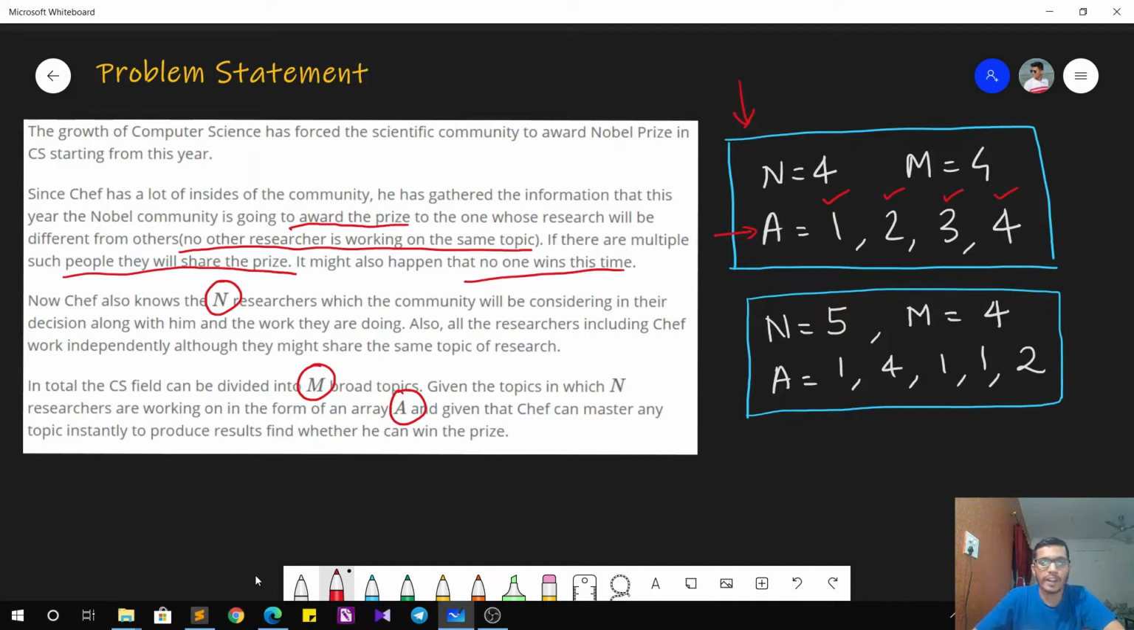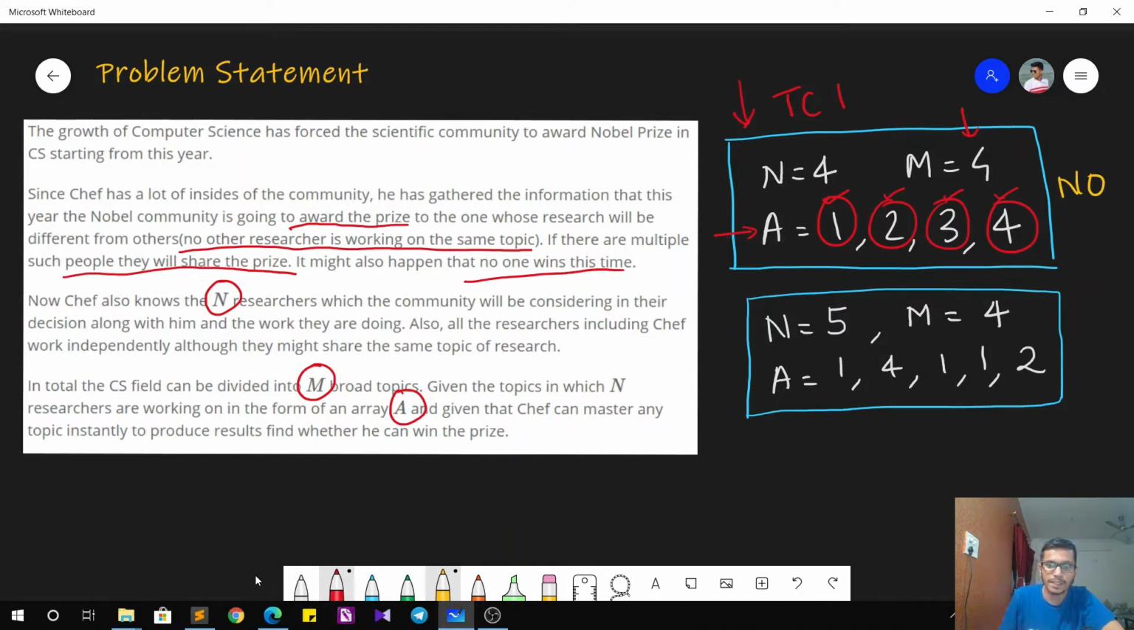Now we have to find whether Chef can master any topic instantly and win a Nobel Prize for himself. For example, in test case 1, you can see that all the topics are already chosen, that is topic number 1, 2, 3 and 4. Chef cannot uniquely choose a topic such that no one else is doing so. So he cannot win a Nobel in this case. The answer here would be no.